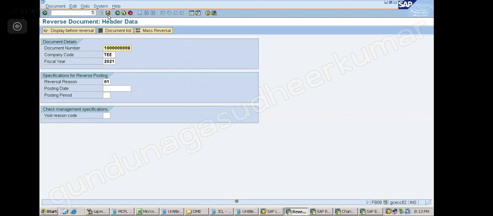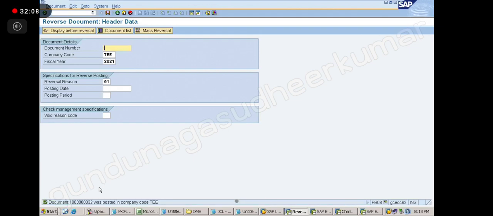Now click on the save option here. You see, I am not telling what to debit, what to credit, nothing. I am only giving the document number and the reason, and I am saving.